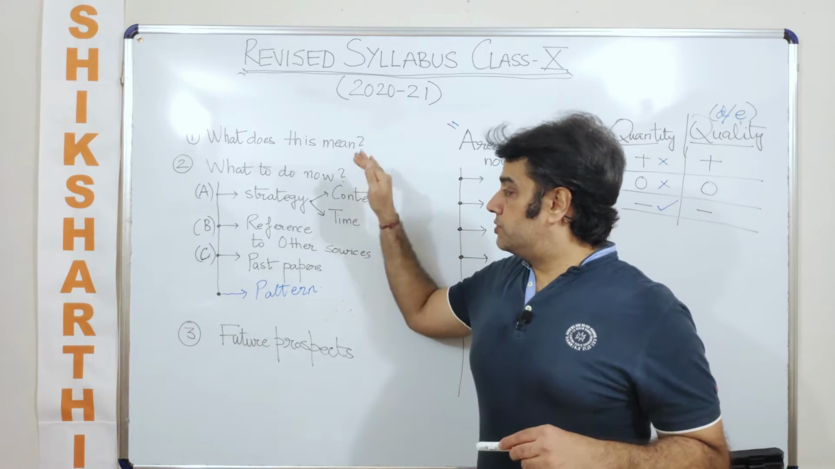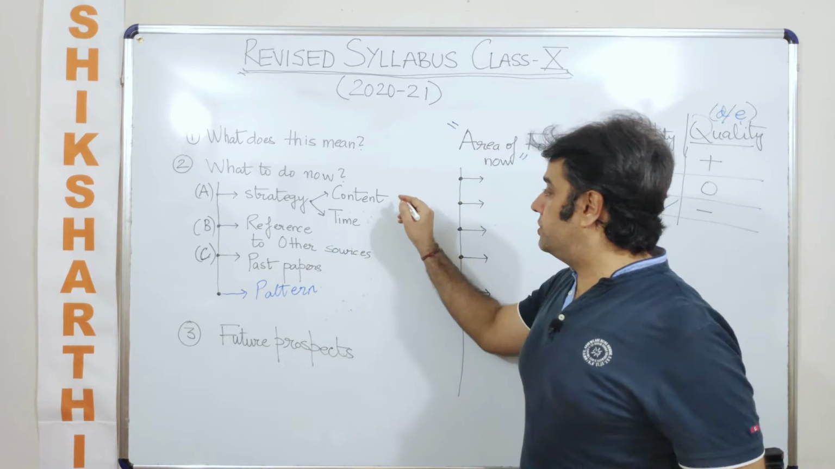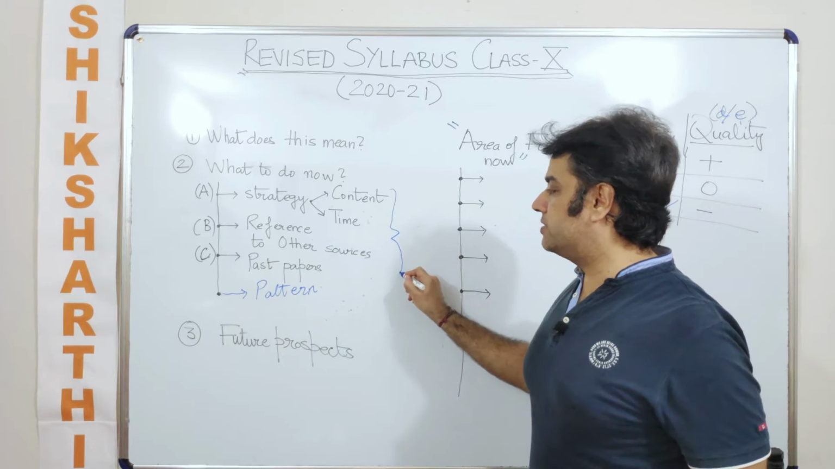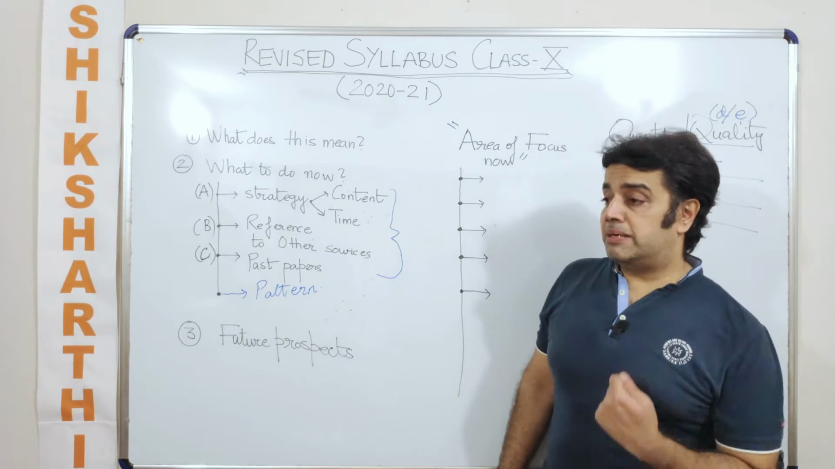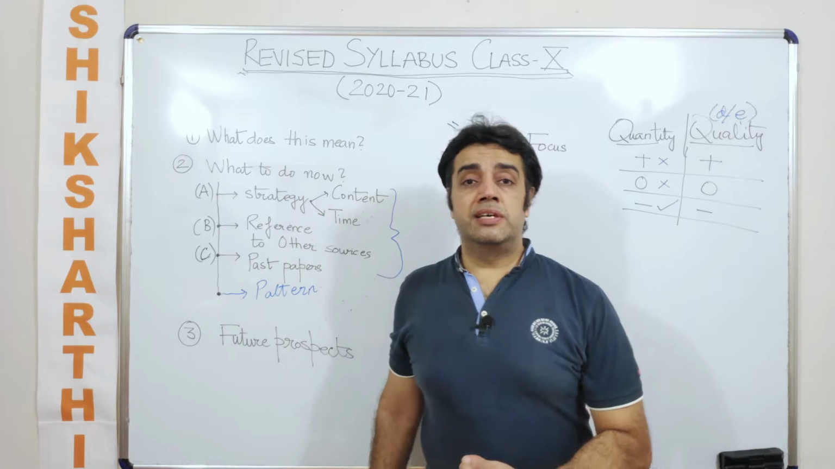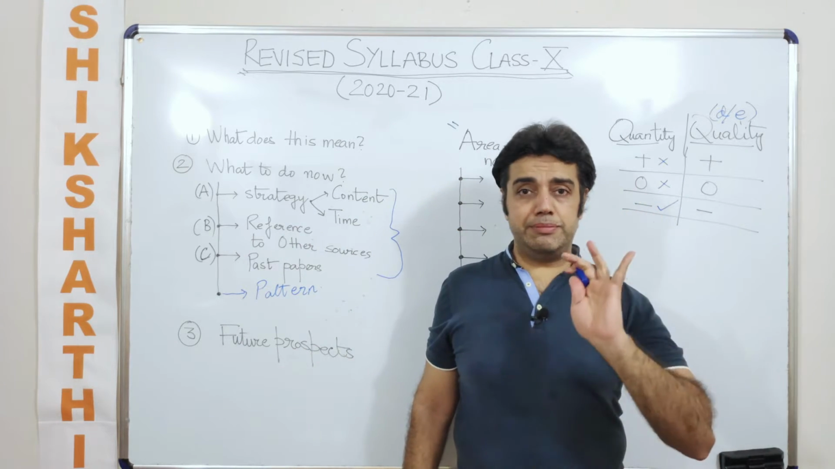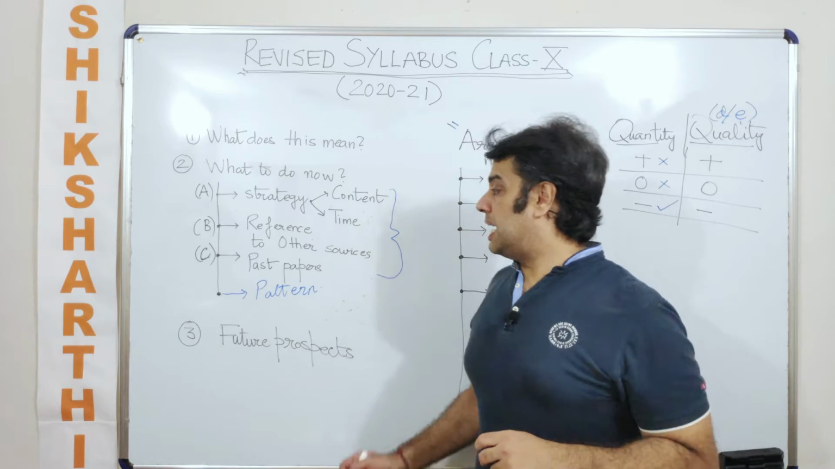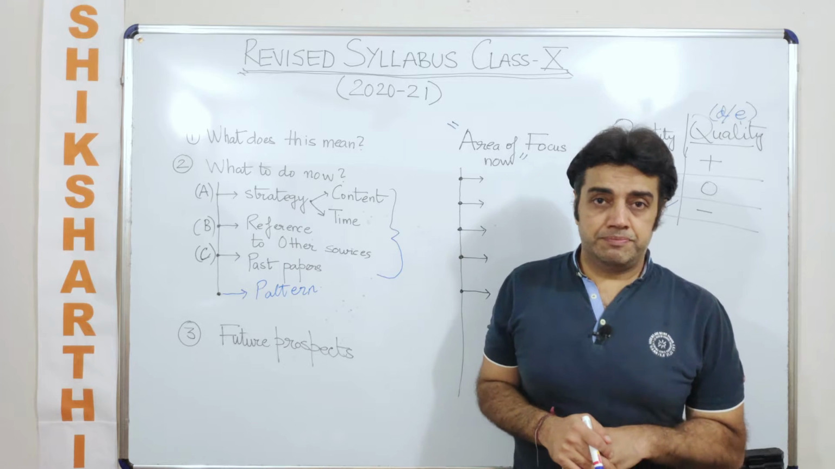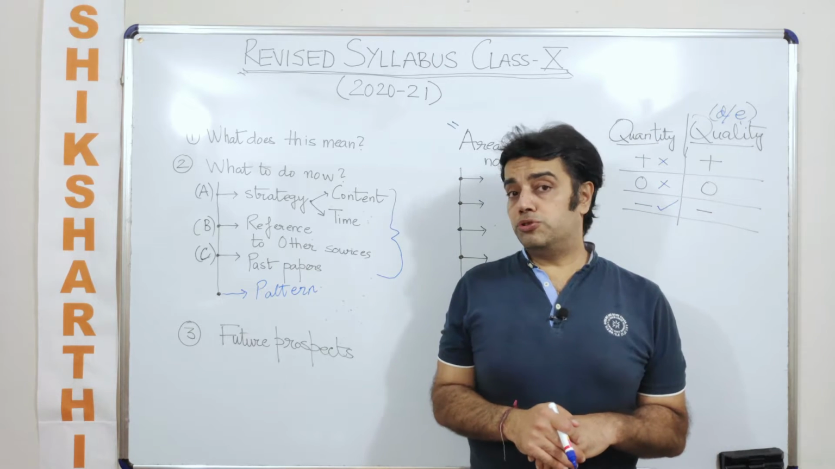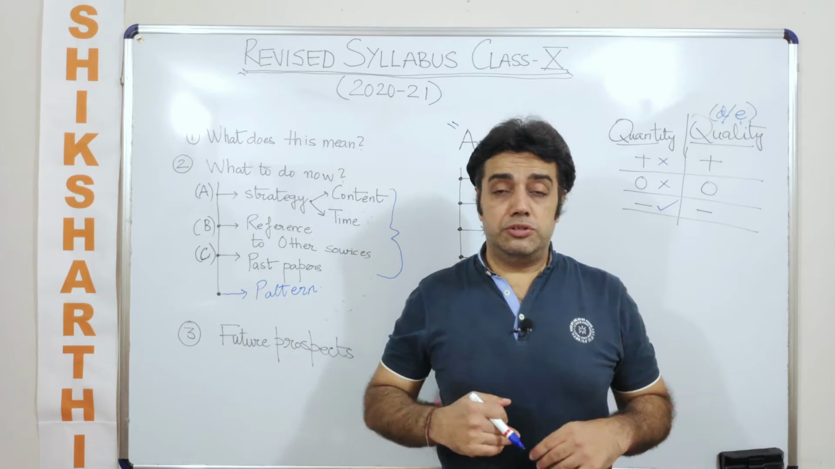Now when I'm talking about the strategy, the reference, and the past papers, all these three things are in the hands of the person who is going to write the exam. Something which is not in our hands is the quantity and the quality of the syllabus which has been prescribed by the board. And the second thing which is not in our hands is the pattern of the paper. Maybe the pattern of the paper also changes. We can't predict it. Maybe the pattern remains the same.